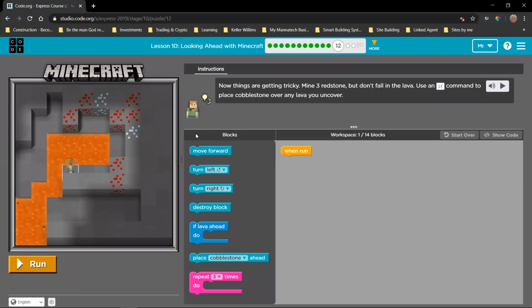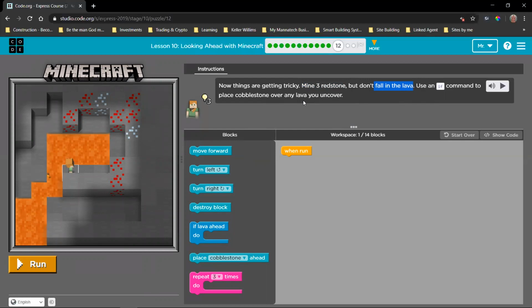Okay. So here it says, now things are getting tricky. Mine 3 redstone. That is our goal. Mine 3 redstone. And here we can see there's 1, 2, 3, 4, 5, 6, 7 redstone there. Okay. Don't fall in the lava. Use an if command to place cobblestone over any lava you uncover.